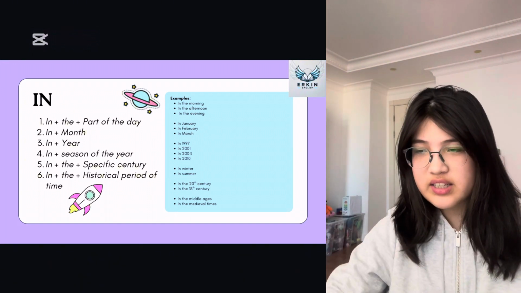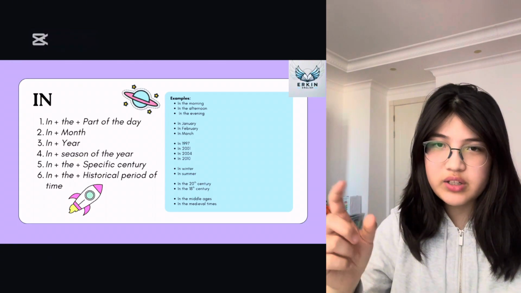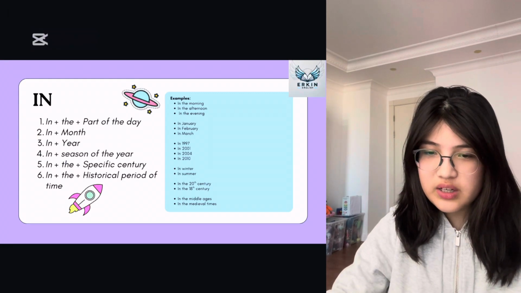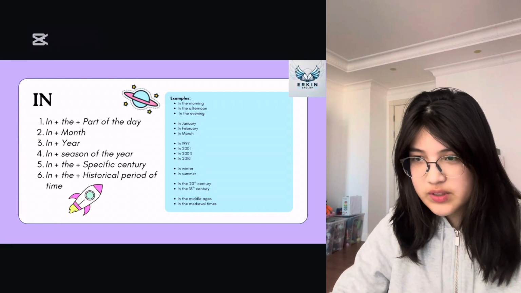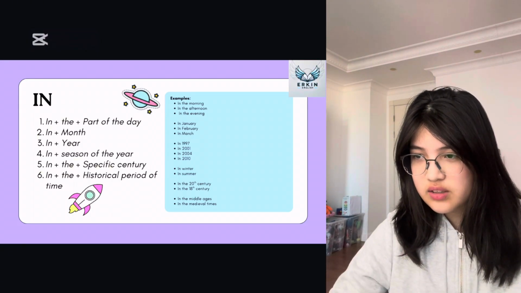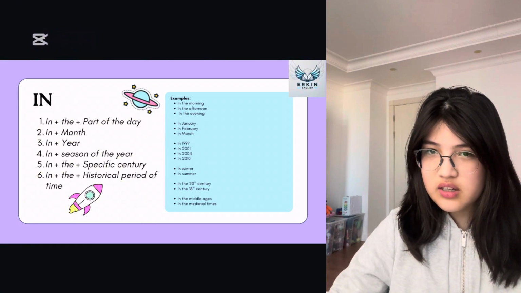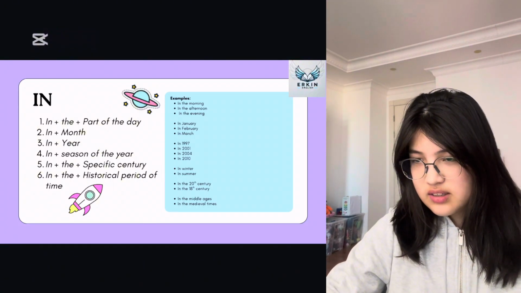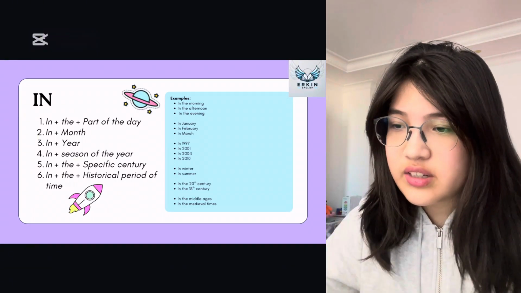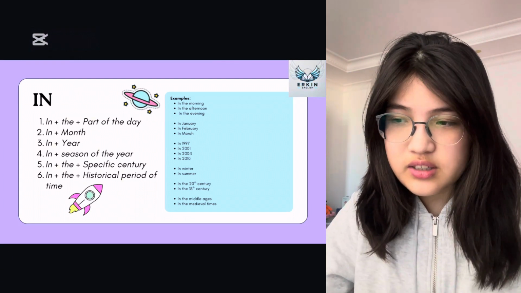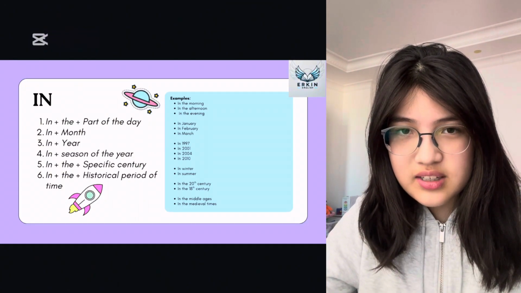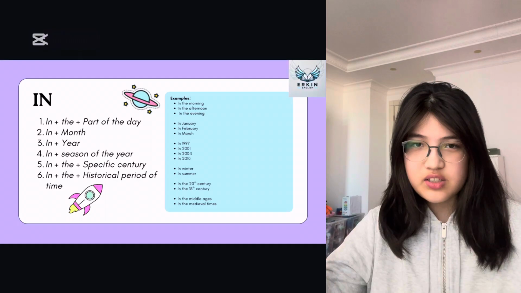The second way of using in is we can add in plus a month. For example, in January I was wearing a winter coat, or in June I was in Spain. And then the third one is in plus a year. Here, in 2010 I was born. In 2004 a couple famous movies came out, or in 2024 I was in 8th grade. And then for the fourth thing, we can use in plus a season of the year. For example, in winter I was born, or in summer we have no school, or in spring the snow melts.